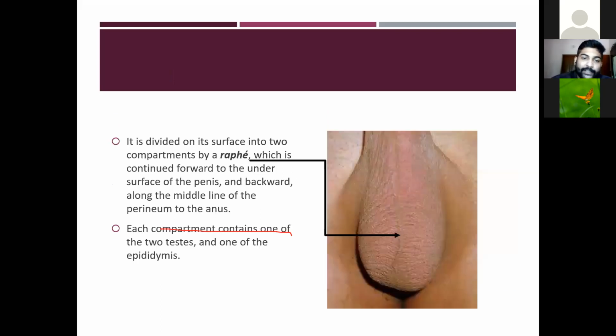Then it is divided on its surface into two compartments by the raphe. You can see in the picture, the raphe divides the scrotum into two compartments. Each compartment contains one testis and the epididymis.